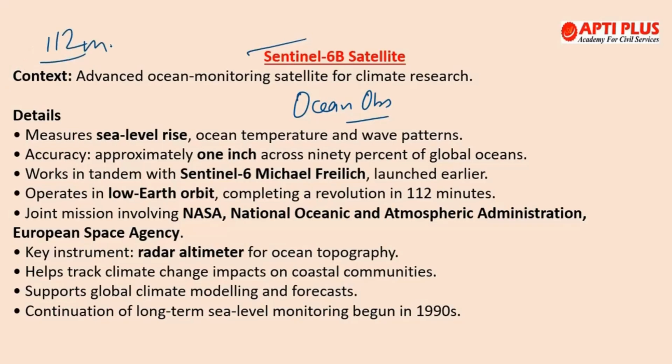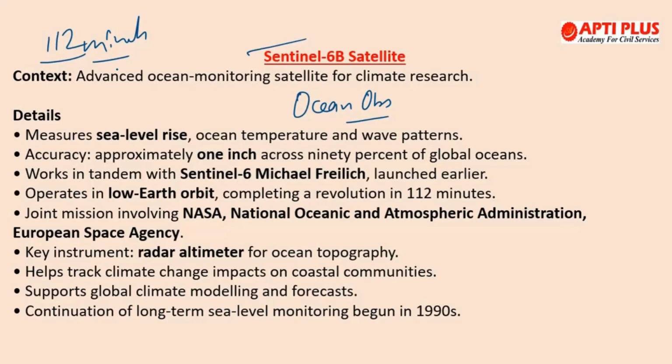So it will observe the Earth multiple times in a day, and it provides high precision sea level data with high accuracy. It will cover 90% of the global oceans. This is a mission of NASA and the National Oceanic and Atmospheric Administration, along with the European Space Agency.